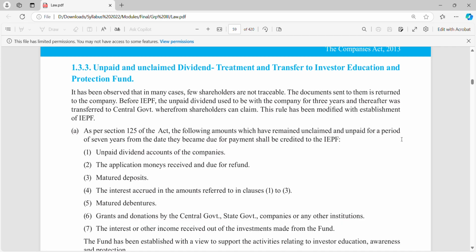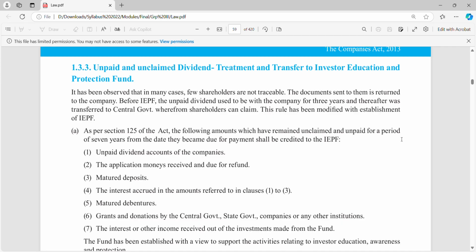You have declared the dividend, that you have to pay it to the shareholders now, but it is unpaid, it is not paid yet. Years have passed, many years it is unpaid. So what to do? Can the company take that amount back? No, the company cannot do that. So what the company is required to do, those steps and procedures are mentioned here.